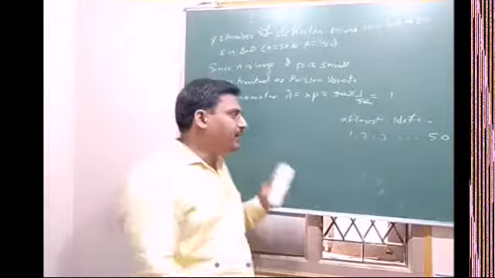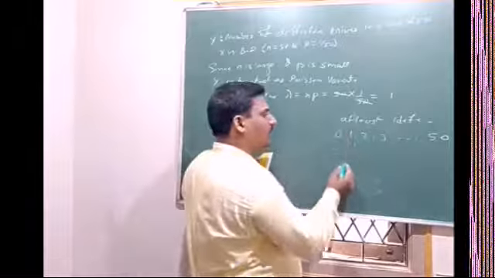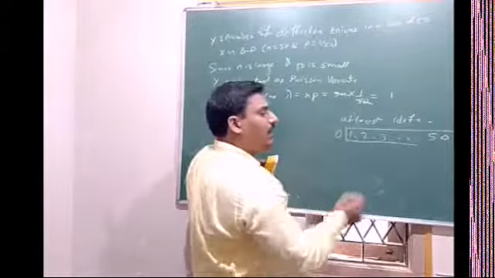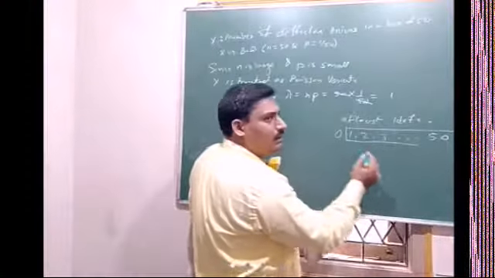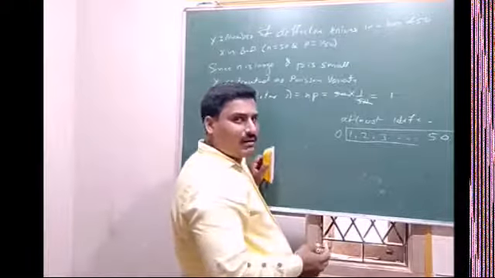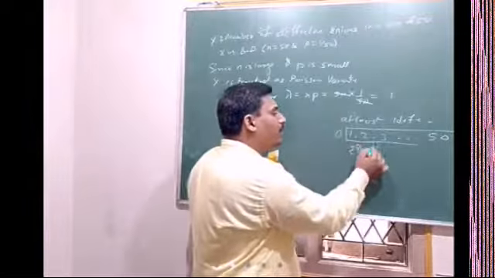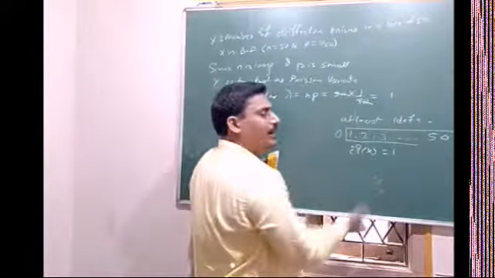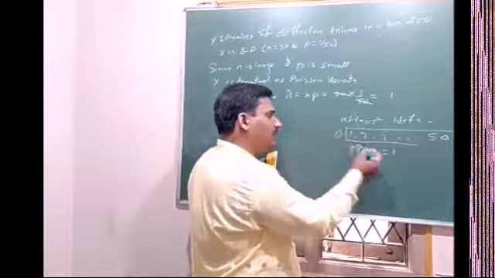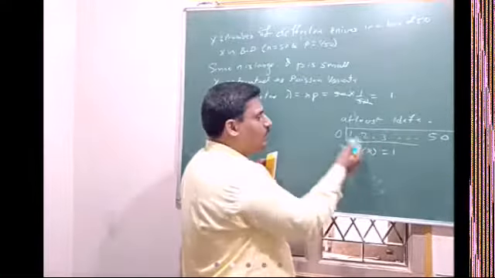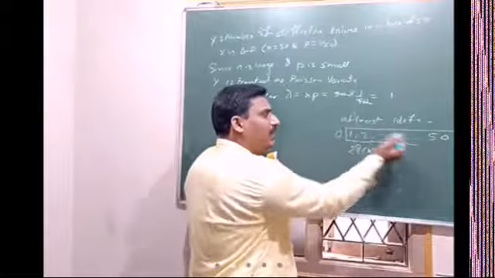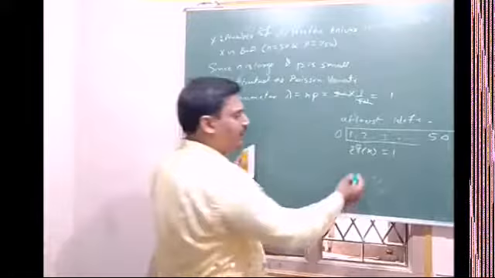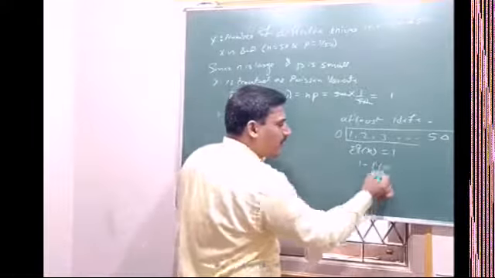So what we do here: we know that the summation of the probabilities of all x values is equal to 1. So if we include the term 0, that becomes 1. Then 1 minus P of 0 gives the probability of all the remaining, that is at least 1. So we do 1 minus the probability of 0.